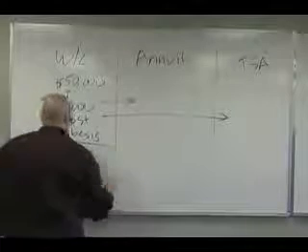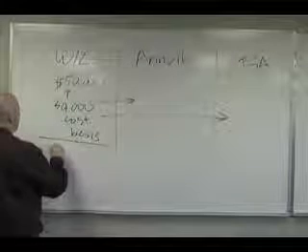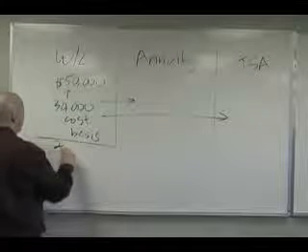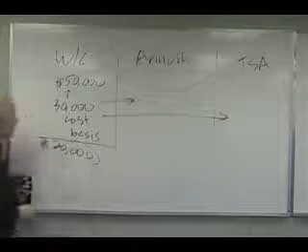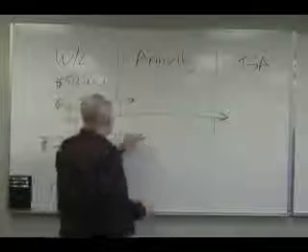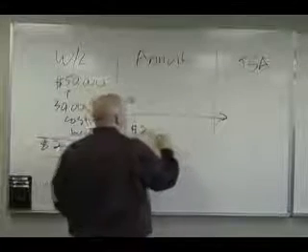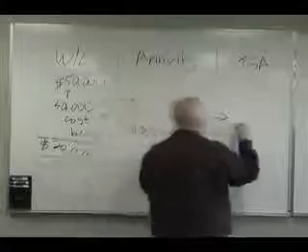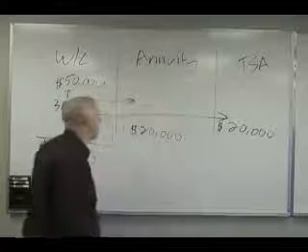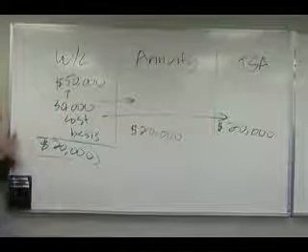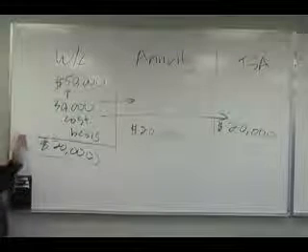Now, we'll say that this person takes a partial surrender from their whole life policy of $20,000. And we'll do the same thing over here with this annuity. We'll say that the person takes out $20,000. And same thing over here with the TSA. $20,000 withdrawal. Partial surrender.